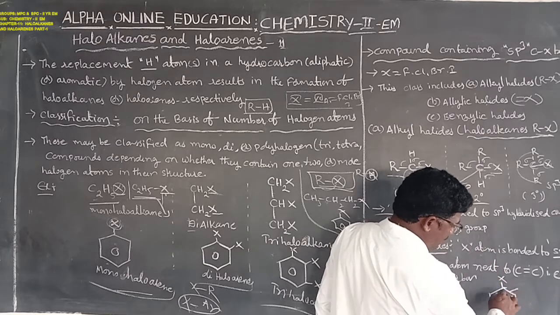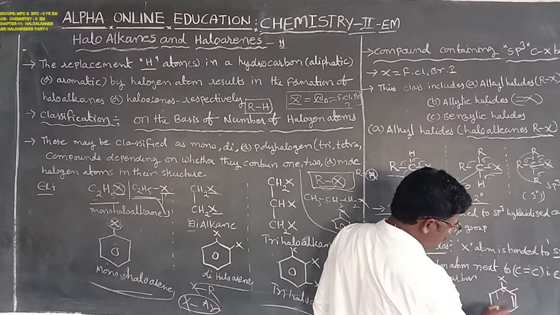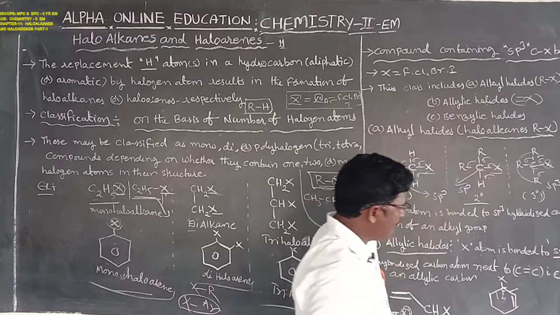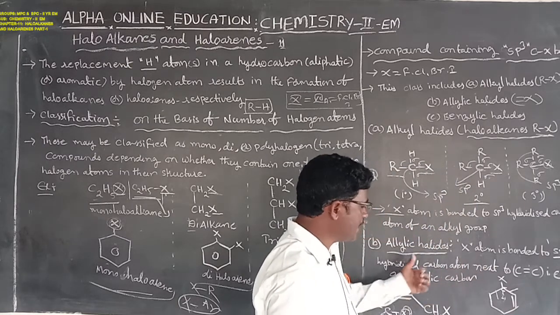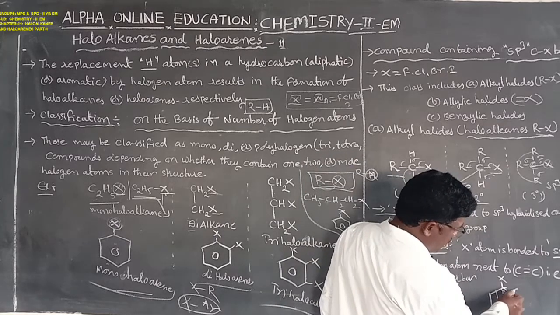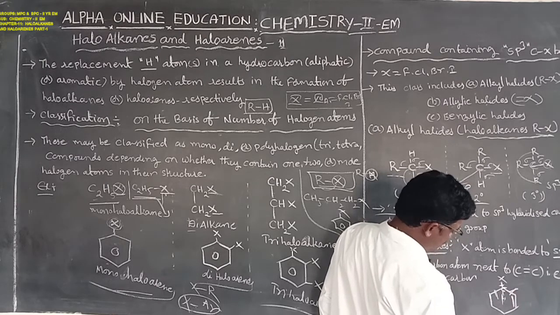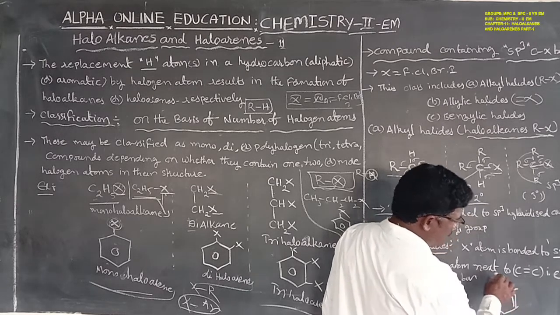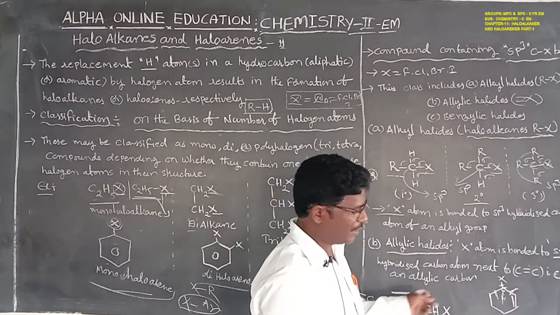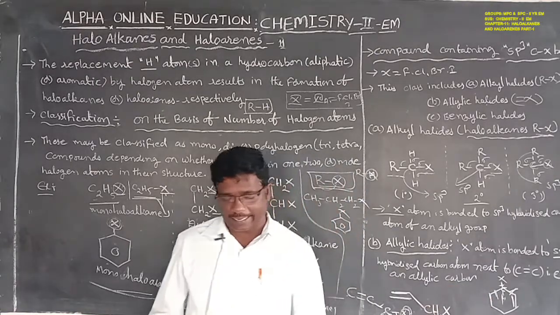Here is the 1, next 2, next side 3, hydrogen atom, 4 single bonds. The hydrogen atom is bonded with the sp3 hybridized carbon atom next to the C double bond. Here is the next C double bond, 1, 2, 3 and 4. That is the carbon double bond C, that is the allylic halides. Here is the aromatic compound, next one is the aliphatic compound, that is the alkyl halides.